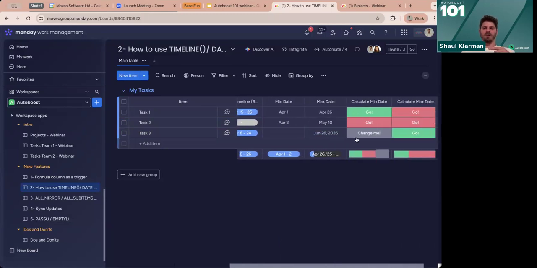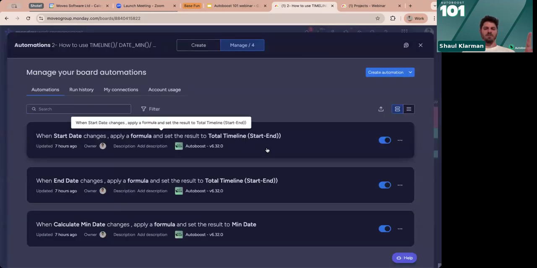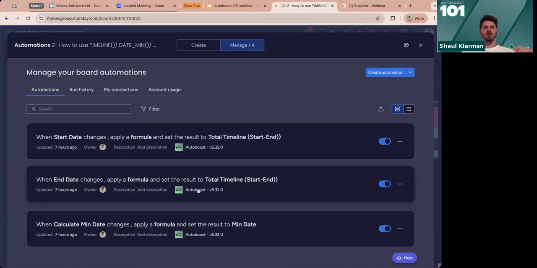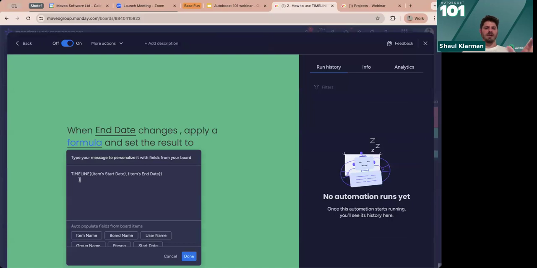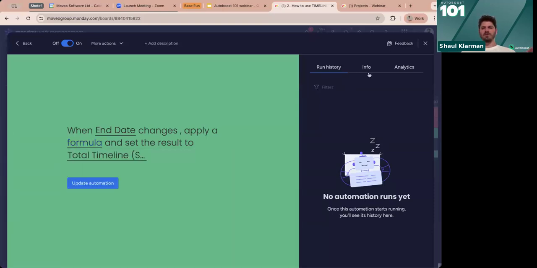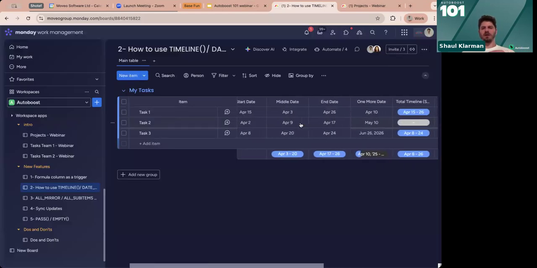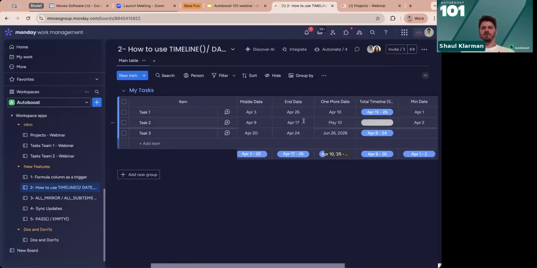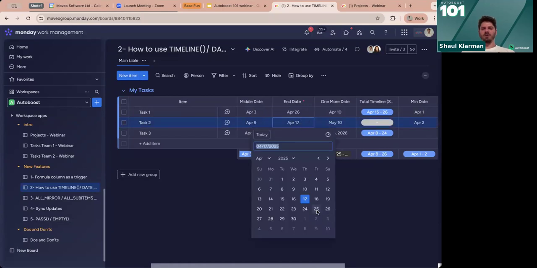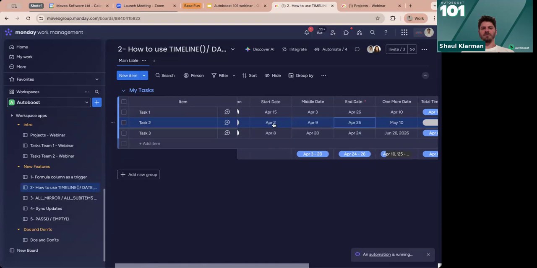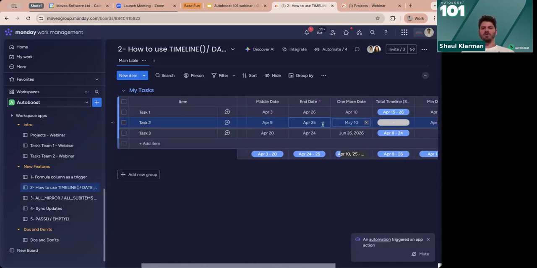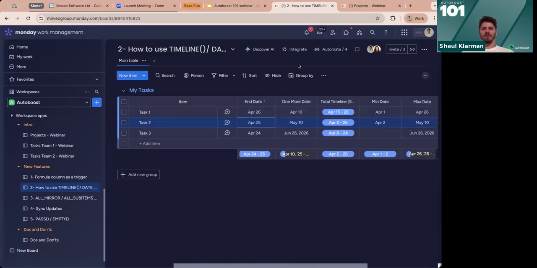Okay. Another cool thing, timelines. I guess most of you already know it, but if you don't, we have this syntax of TIMELINE, all caps, from when to when. You just choose your date columns in here. And then when you do, for example, if I change the end date to April 25th, the beginning is April 2nd, that's our trigger. It will generate a timeline from this to this. Okay, this is not a new one, but we know not everybody knows it.